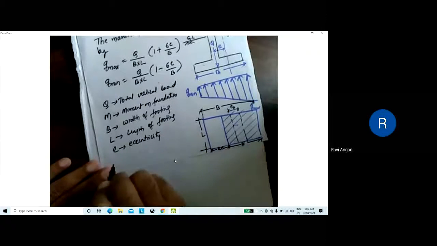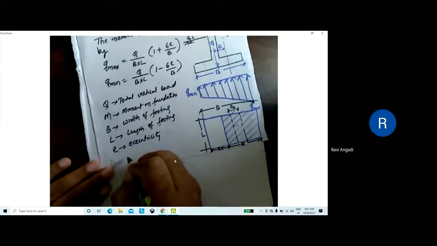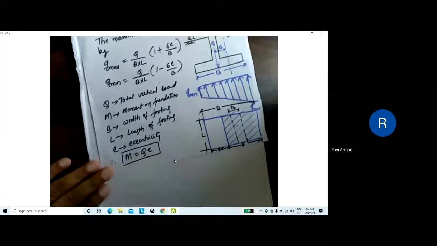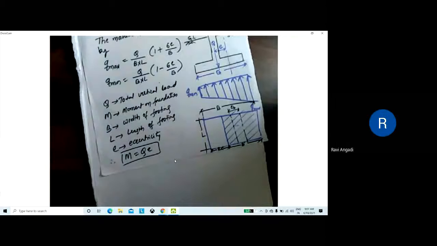Okay. Therefore, the M will be what? Q into E. M equal to Q into E. Is it clear? Yes, sir.